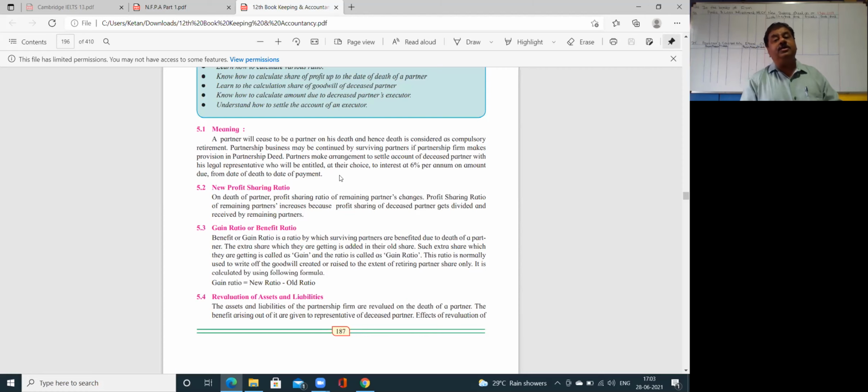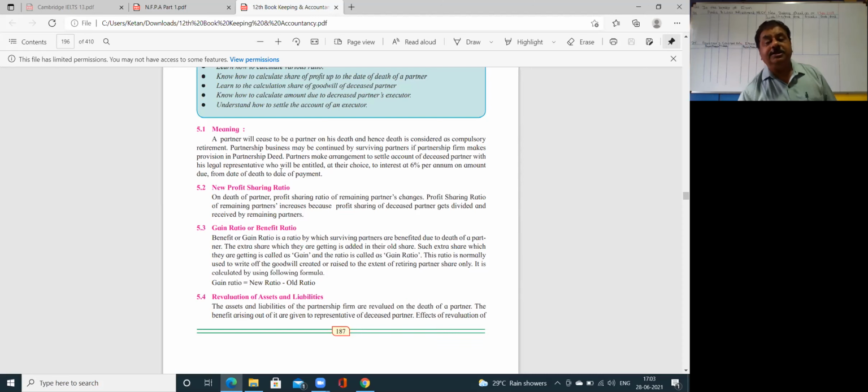Then also we are going to charge him for drawings, if any, and interest on drawings. Interest on capital, we are going to give it to him. Then salary to partner, any commission to partner, all these things are considered while doing the payment of the deceased partner's capital balance to his legal executor.